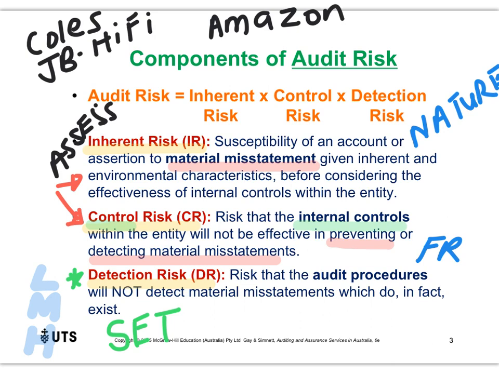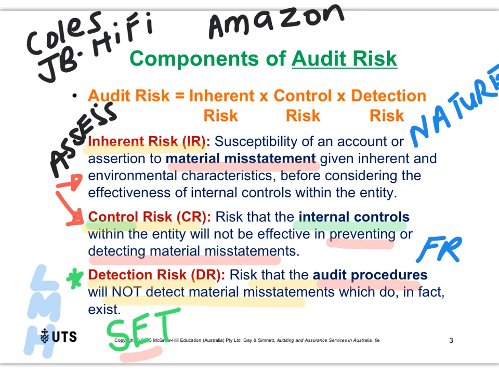Detection risk is the risk that our audit procedures will not detect the issues. They will not detect the material misstatements. So we set detection risk by having control over the audit procedures that we do and having control over the amount of evidence that we collect.